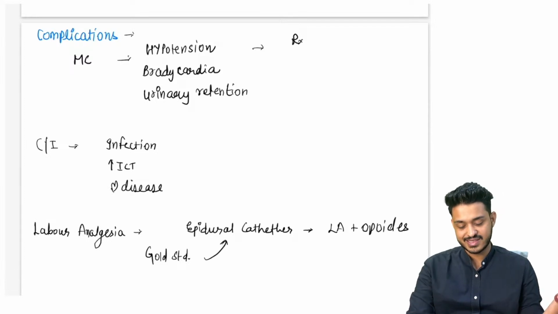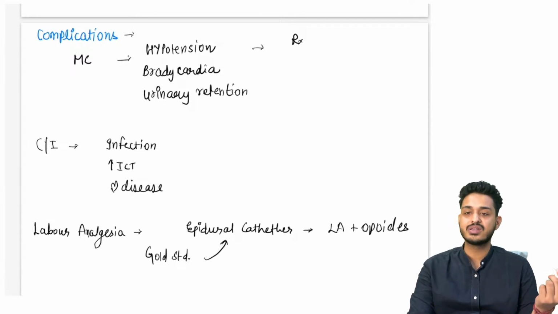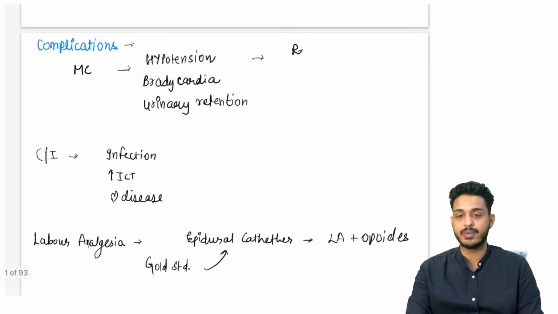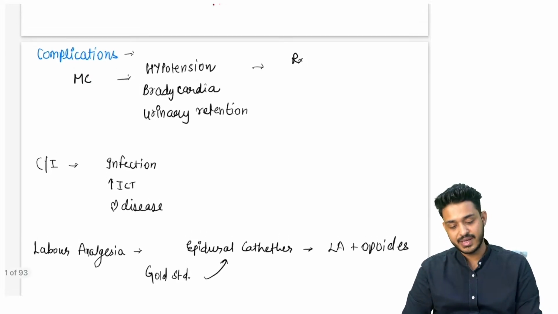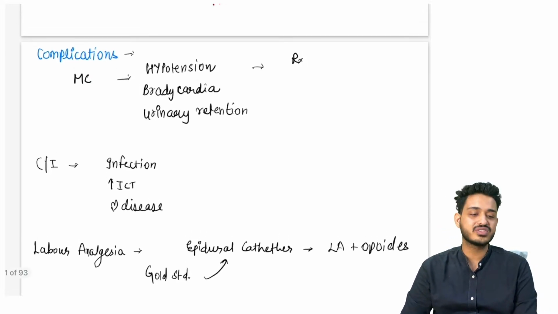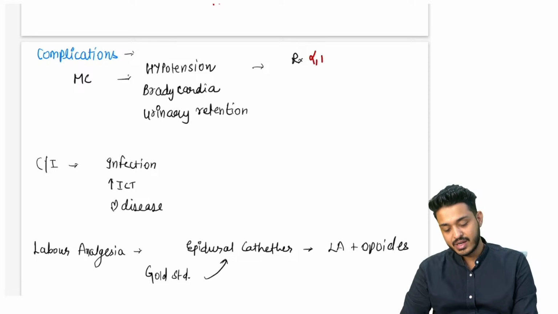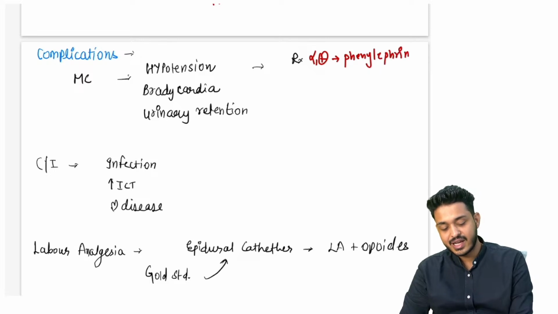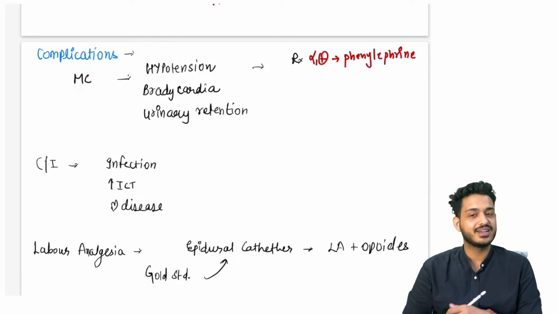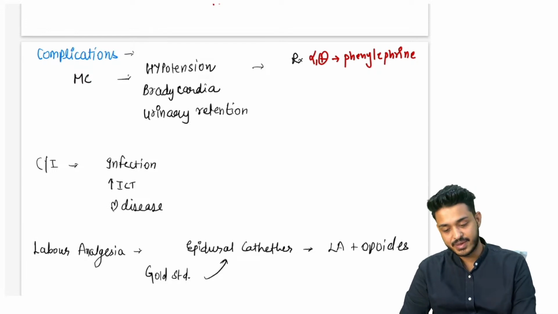Now the next thing that we are having is the complication. What are the different complications that can happen, right? So first thing you will be having hypotension. Hypotension के ट्रीटमेंट के लिए क्या करेंगे, हाइपोटेंशन के ट्रीटमेंट के लिए you can give alpha-1 agonist, alpha-1 agonist that is going to be nothing but your phenylephrine. Phenylephrine क्या करा देगा, वैसो कंस्ट्रिक्शन करवा देगा, that is going to be hypotension treatment, right?